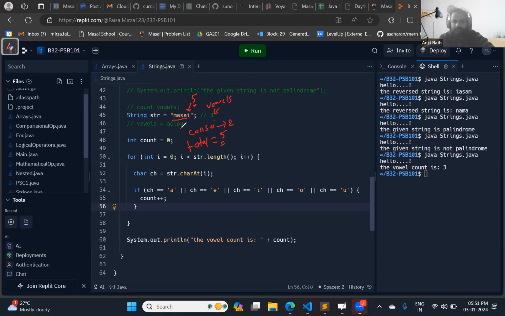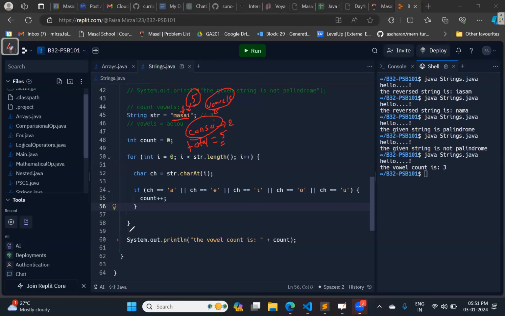I don't want the indices, I don't want the character present at the given index. I want how many number of characters are there. What is the length of this string? The length of this string is 5. Can I say that it is the summation of vowels plus consonants? Correct, sir.